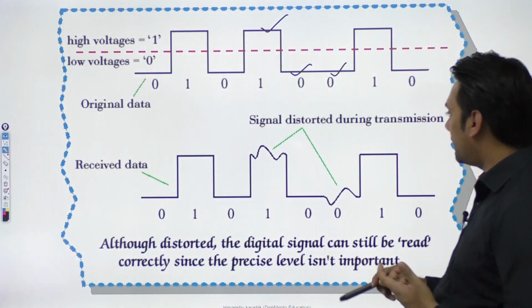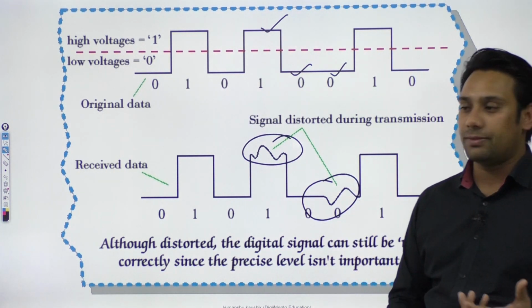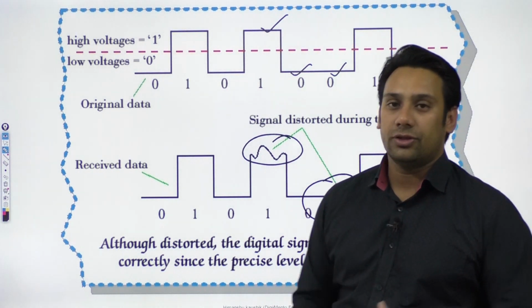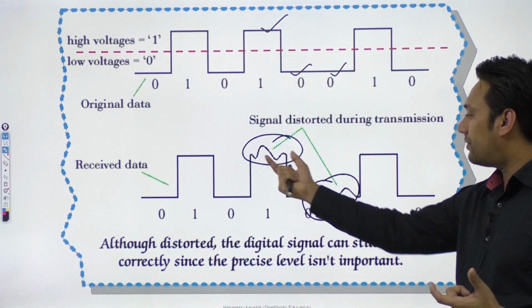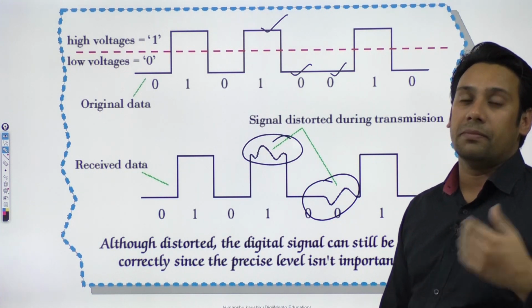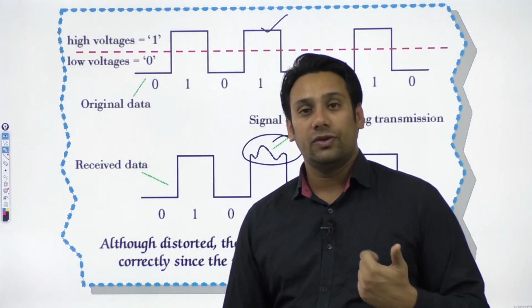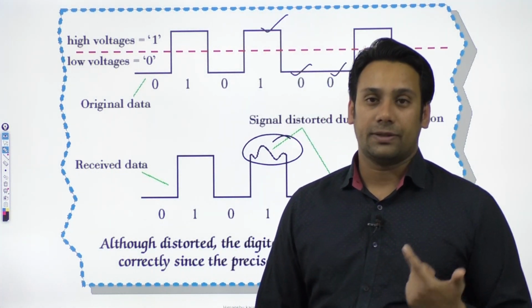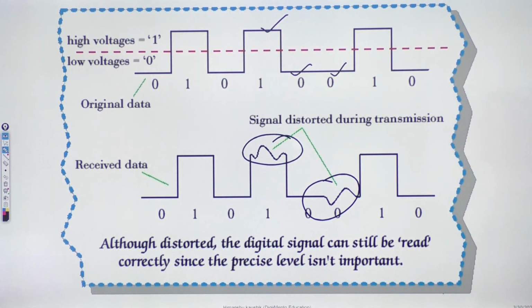If your signal gets corrupted, something like this, some distortions will come up, and because of those distortions, your signal will get corrupted. But you can see clearly here that even if we have such kind of distortions, getting back the original signal is much easier. Because getting back the original signal is much easier, we will not be losing any kind of data. You will not be losing any kind of data here.